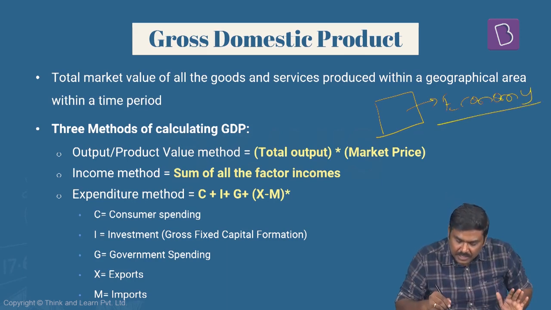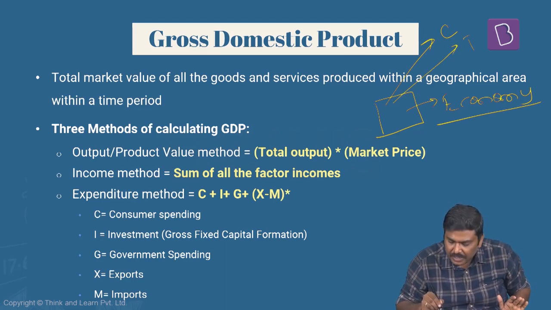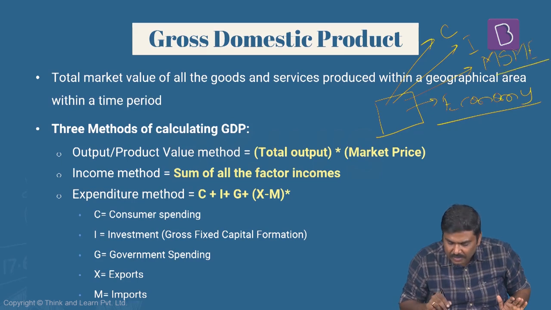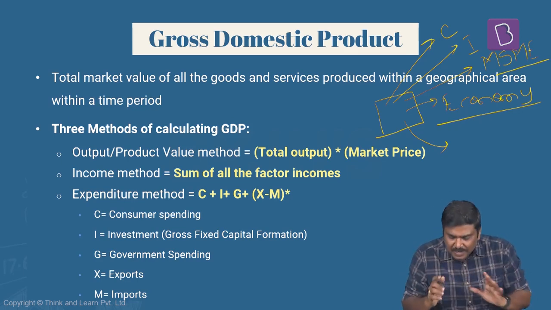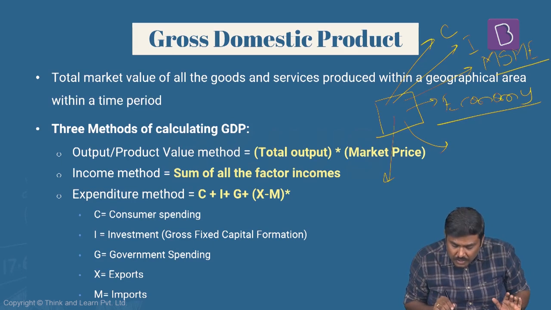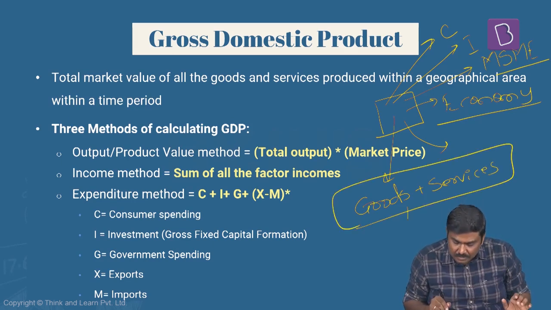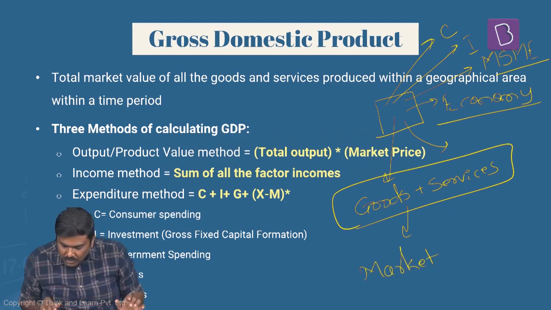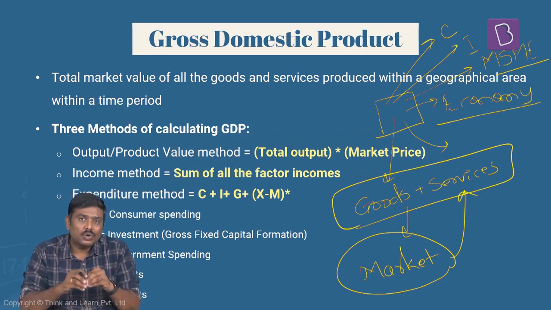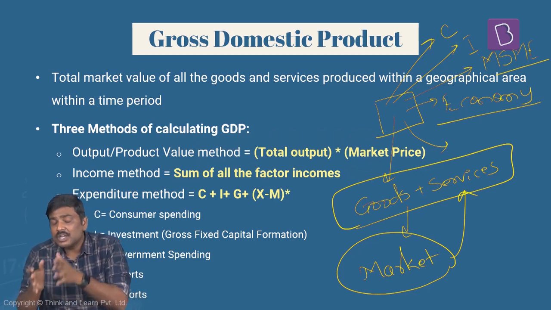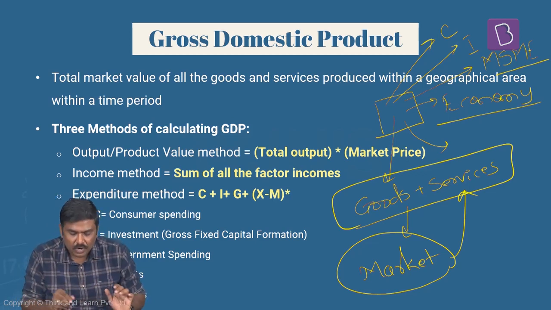Within this particular economy, there will be companies, there will be individuals, there will be MSMEs, micro, small, medium enterprises. There will be certain units which are started by the owners themselves, that is self-employed units. So in this particular economy, whatever is the overall production of goods as well as services, I'm considering a particular economy, and within it, whatever is the market value of all the goods and services. I'll repeat the statement here. In this particular economy, whatever is the total market value of all the goods and services which are produced in a specific time period is called GDP.